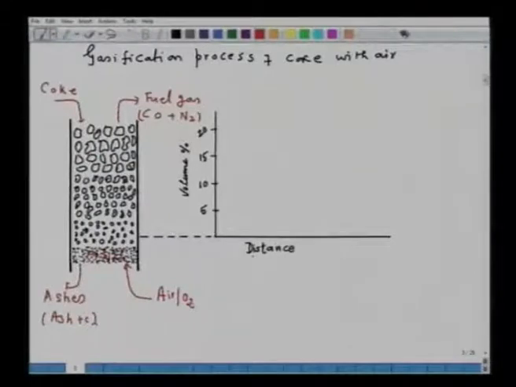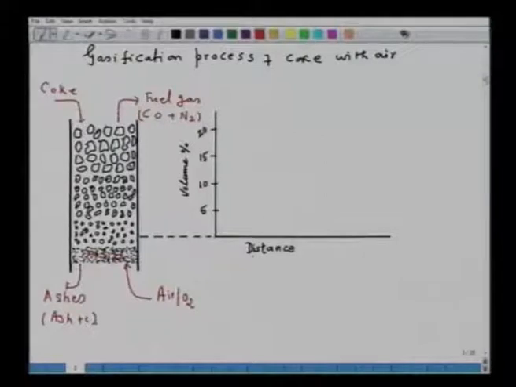That is a simple representation of a gasification process where coke is gasified by air or oxygen. The motion is counter current. Coke is flowing downward and air is flowing upward. So, in this particular zone, let me put, this is 1, this is 2 and this is 3.